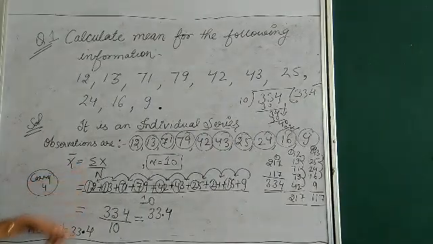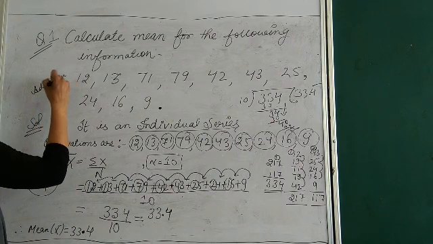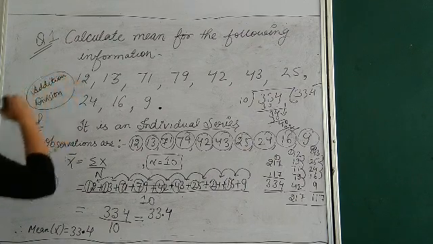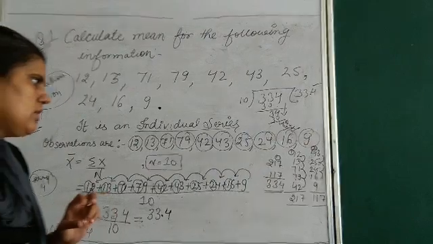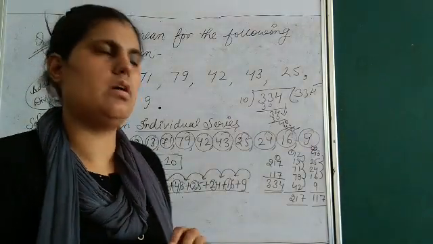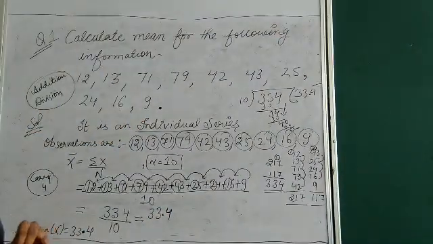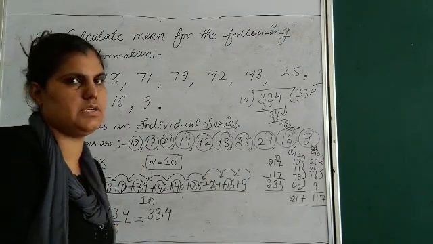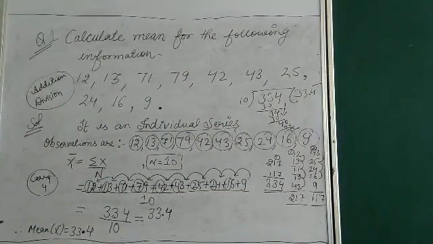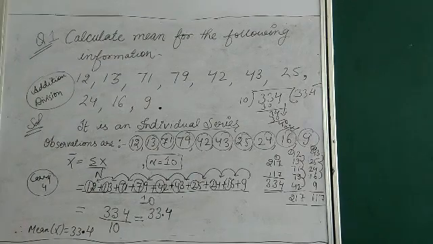Which type of necessary calculation are we doing here? Addition and division. Both the things you have to do very carefully, because there are chances of calculation mistakes. I want you to do it very carefully so that you don't make any calculation mistakes. Thank you, and write it down fast so that I can introduce a new concept now. Write it very fast.